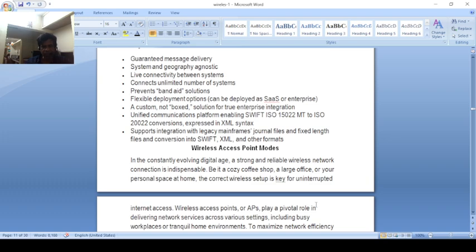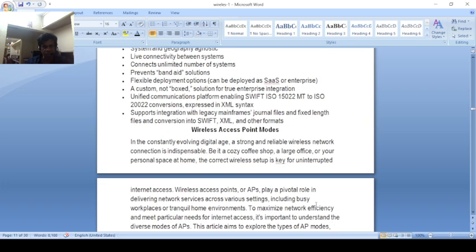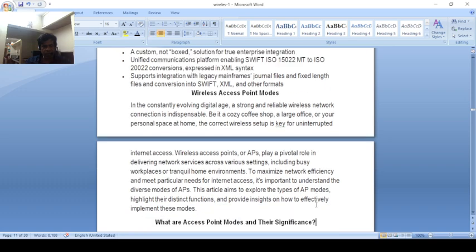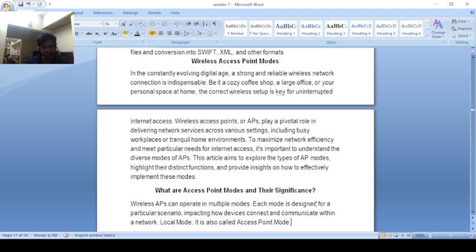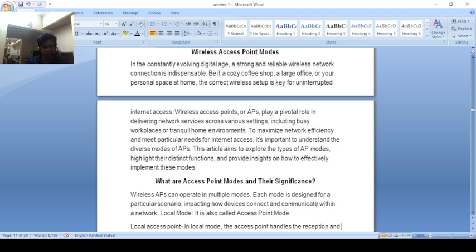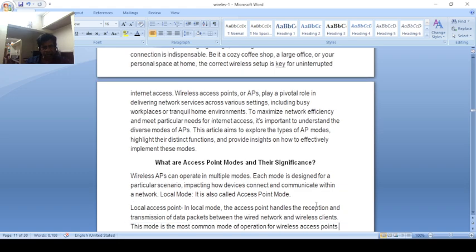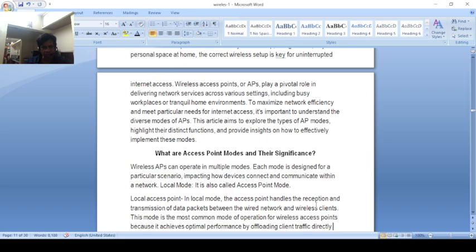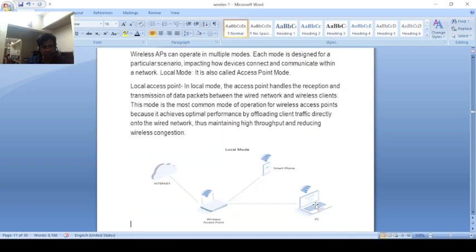The wireless access point plays a vital role in the delivery of network services across various settings, including the home environment, and helps us understand how to use wireless technologies. Significant wireless technologies are used for communication with the network, including local reception of packets from the wide area network, the wireless client mode and the common mode of operation of wireless access points.